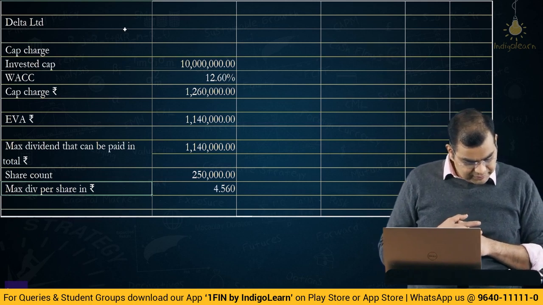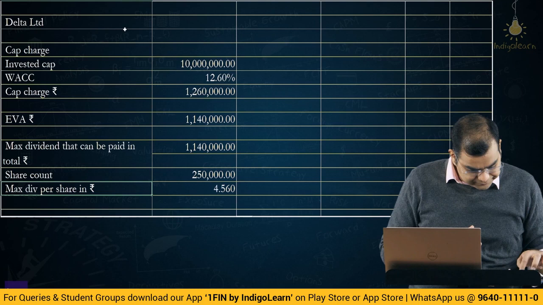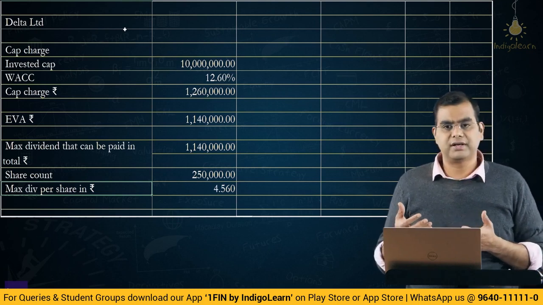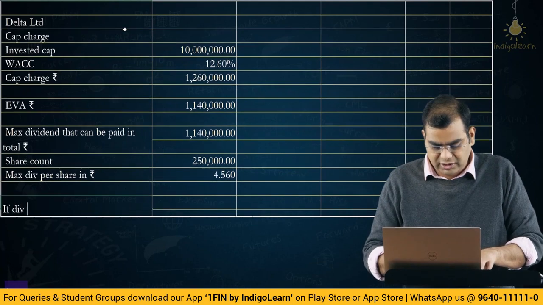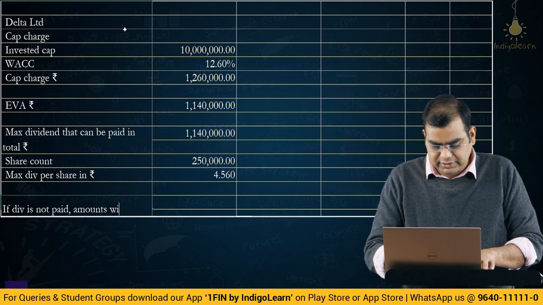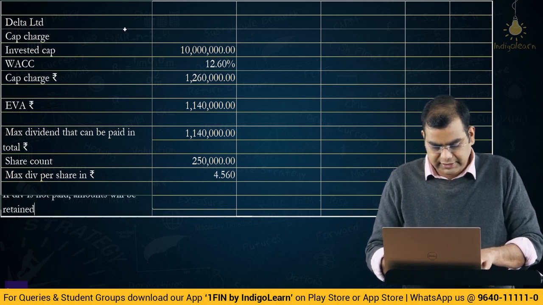Then, if Delta does not pay, what do you expect to happen to the value of the company? If it does not pay, we expect the company to have higher value. If dividend is not paid, amounts will be retained and EBIT will increase.